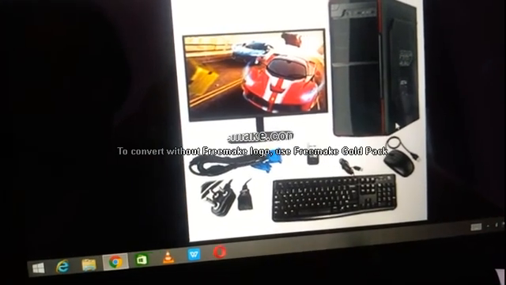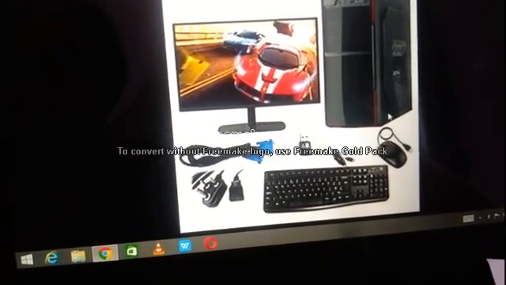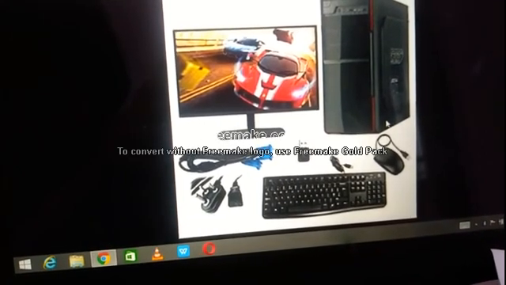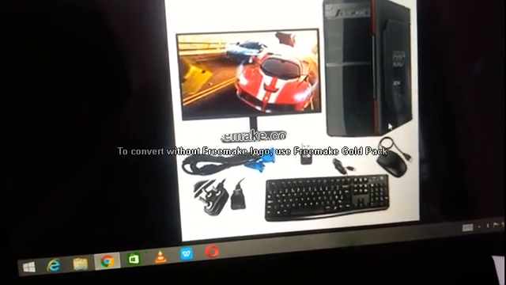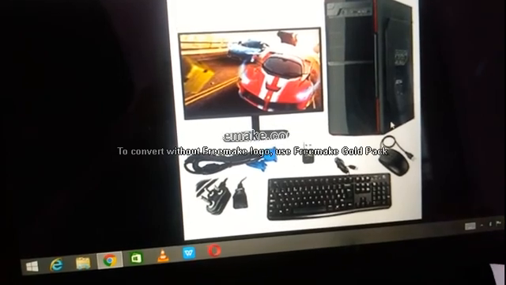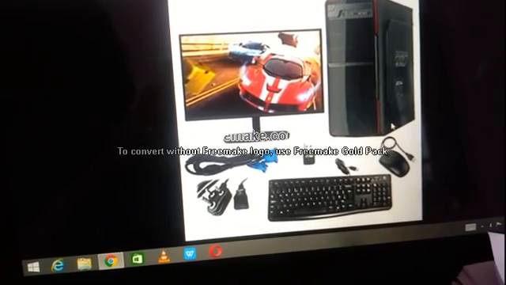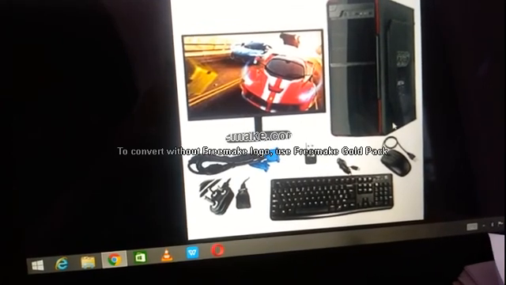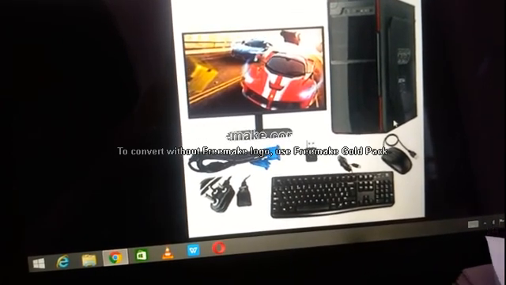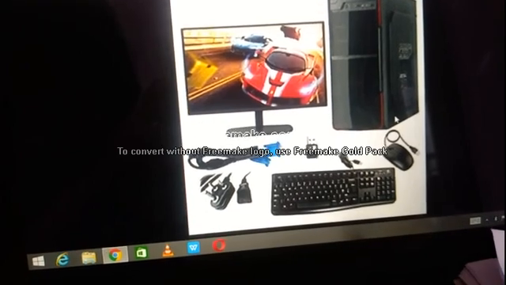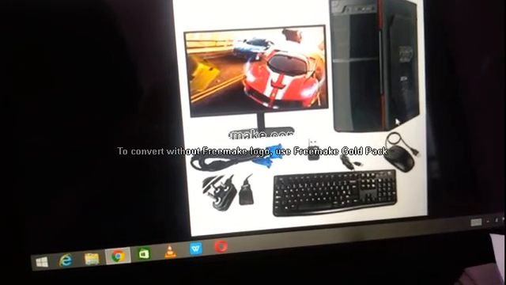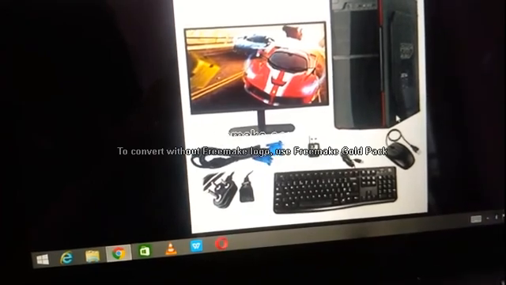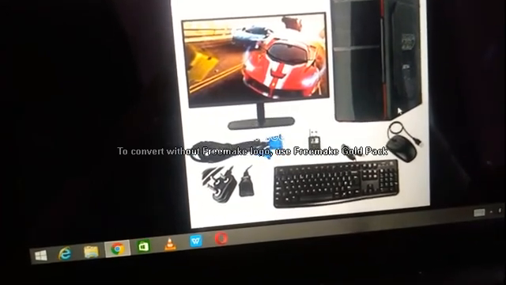So what is computer hardware? Once again I'll say it so you'll understand clearly. Computer hardware refers to the physical components of a computer. Computer hardware is any part of the computer that we can touch and feel. They are the electronic devices used to build up a computer. Examples of computer hardware are keyboard, mouse, monitor, printer, CPU, etc. Very good.